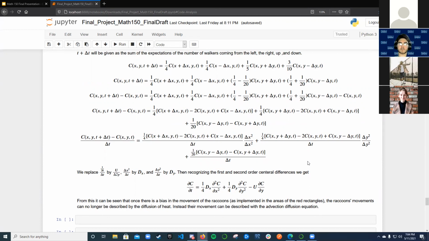At the very end, we see first and second order central differences with respect to X, and the second one with respect to Y. Once we do that, we get this equation at the very bottom, and we can recognize that as the advection diffusion equation. So overall, for the majority of the map, the areas outside of the biased areas, the raccoon movement can be described by the heat equation. And once we added the areas of bias, the movement can be described by the advection diffusion equation.